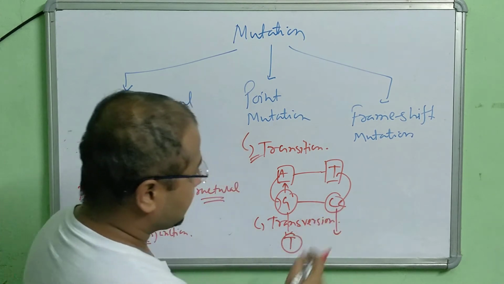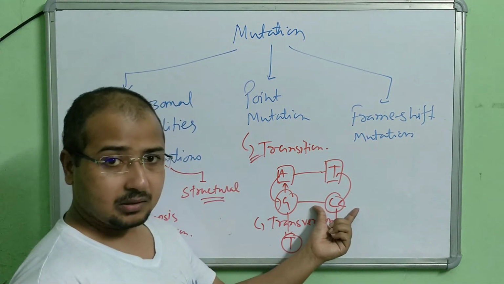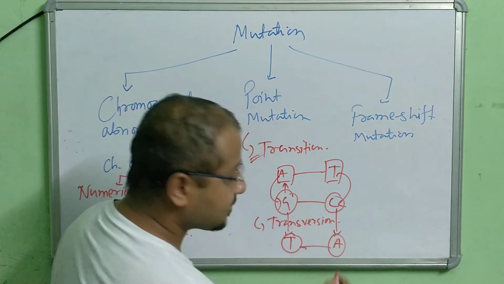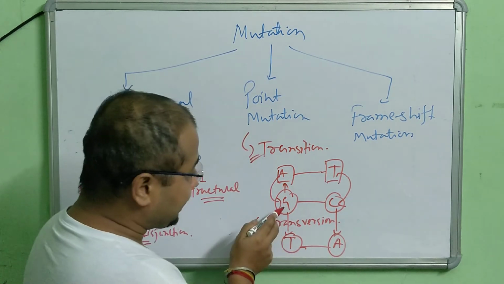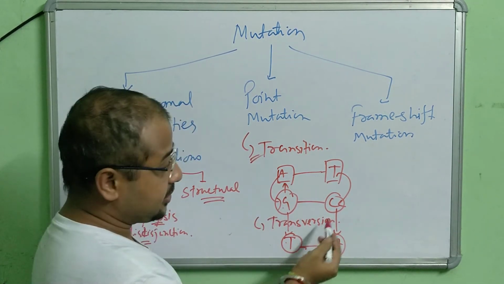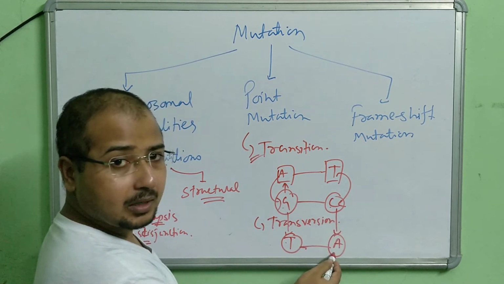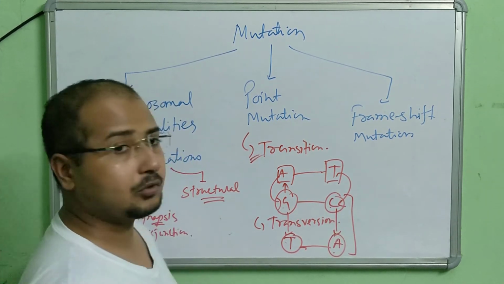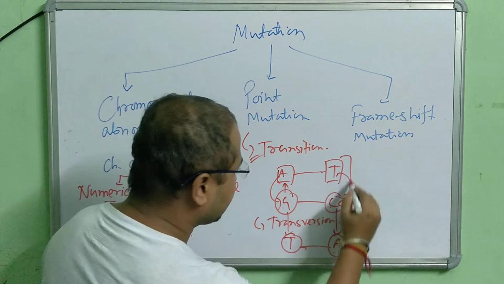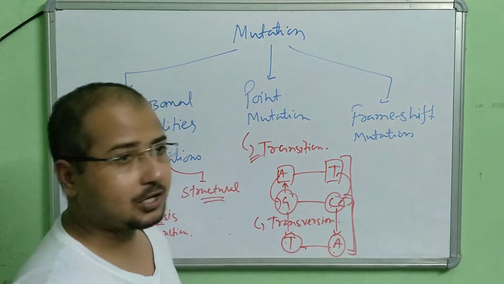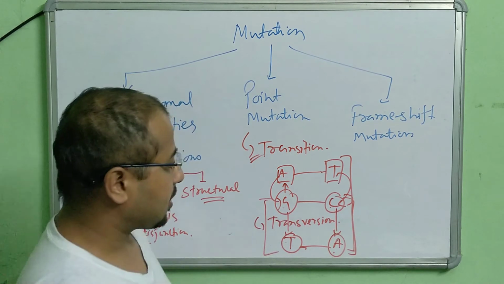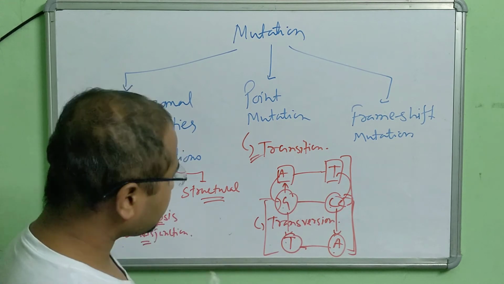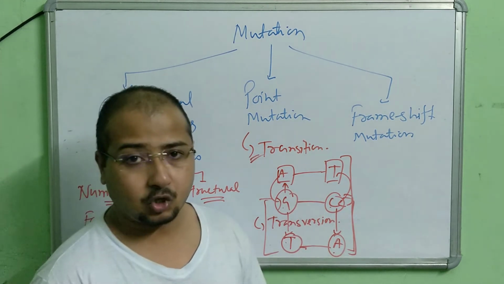This is cytosine, a pyrimidine, which is going to be replaced by a purine. So if it is thymine, it will be adenine. Adenine is a purine. Understood? So this is purine replaced by pyrimidine. This is pyrimidine replaced by purine. This is the transversion, an example of transversion point mutation. So this part is the transition and this part is the transversion. Clear? So these are two types of point mutation that we must have knowledge about.